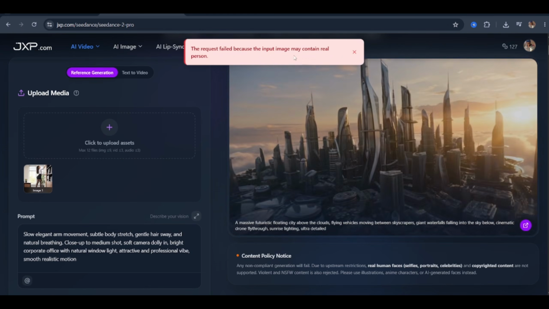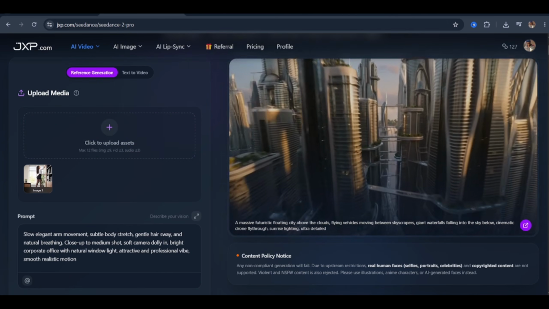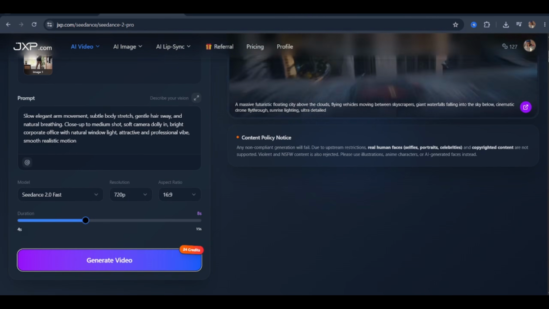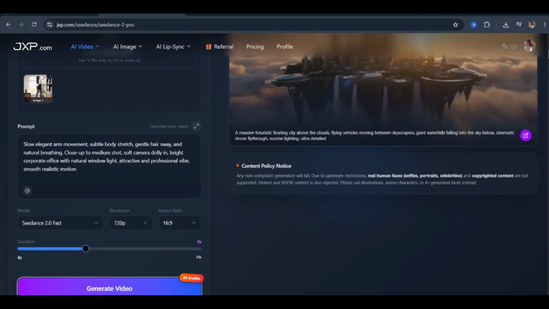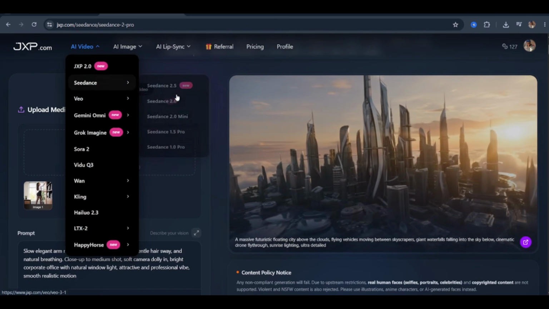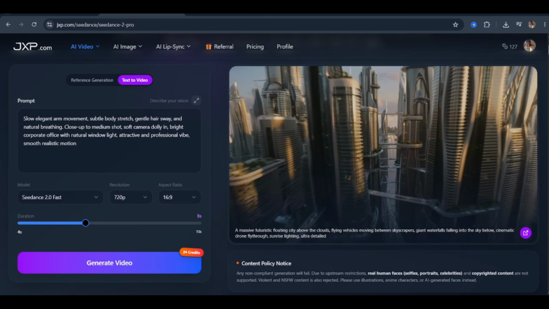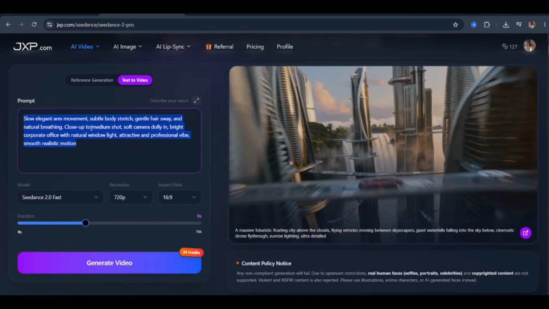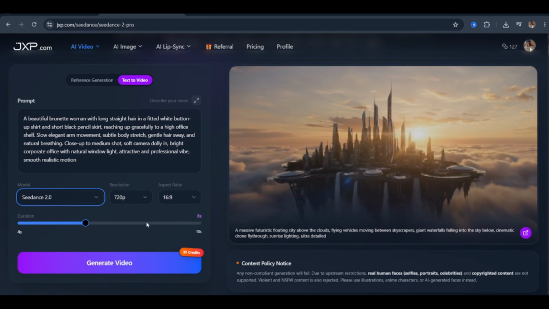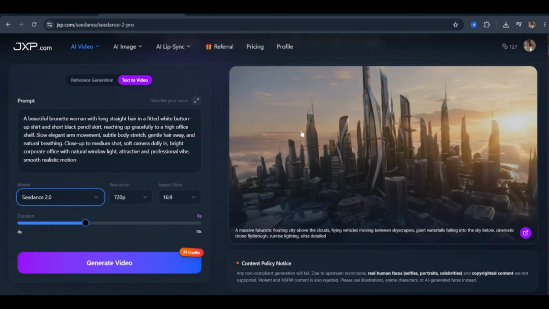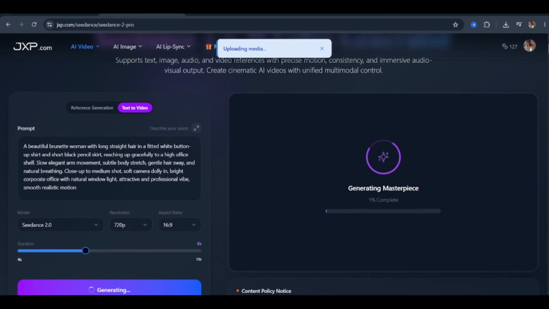The generation was blocked because Seedance 2 identified the AI-generated character as a potentially real human and triggered its content safety protocol. Honestly, I don't blame the platform. These protections exist for legitimate reasons, and I respect that. But it does mean we need to adapt the workflow. So here's what we're going to do, switching over to text-to-video mode instead of image-to-video. Letting Claude handle the full prompt description, so we're generating purely from text rather than a potentially flagged image. Same motion prompt, same scene concept, same Seedance 2 model, just a different input method.